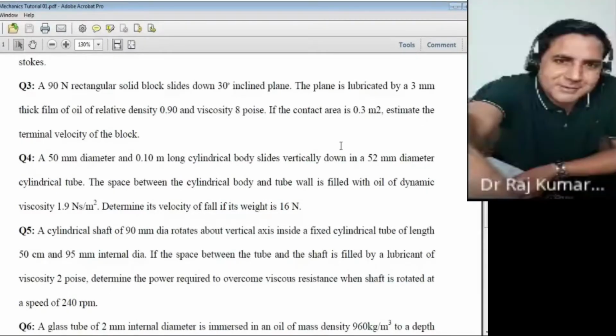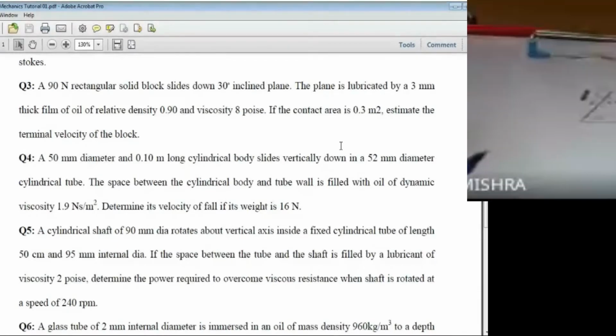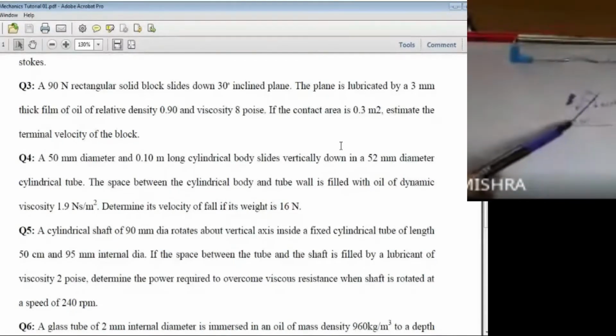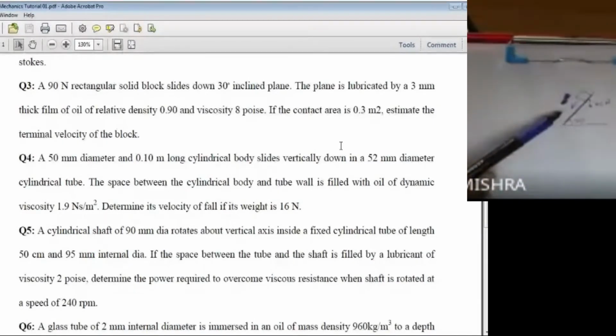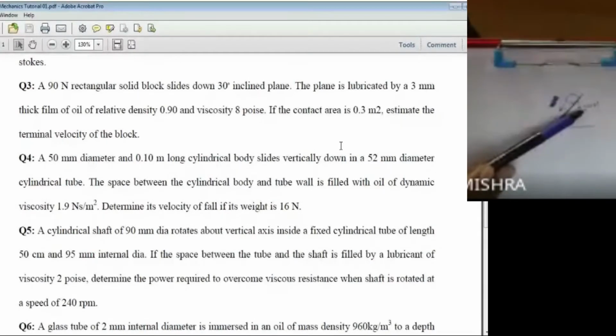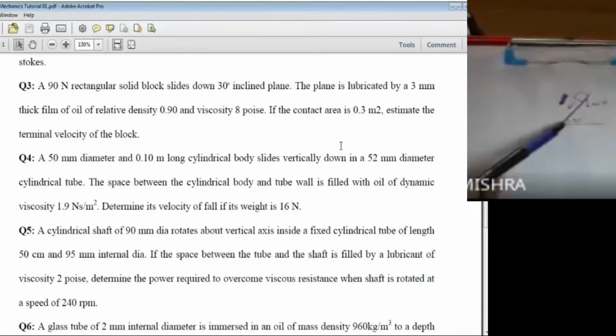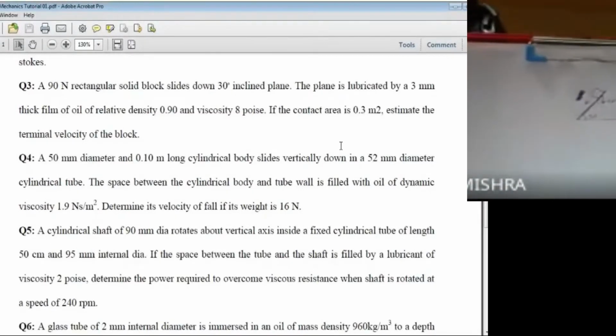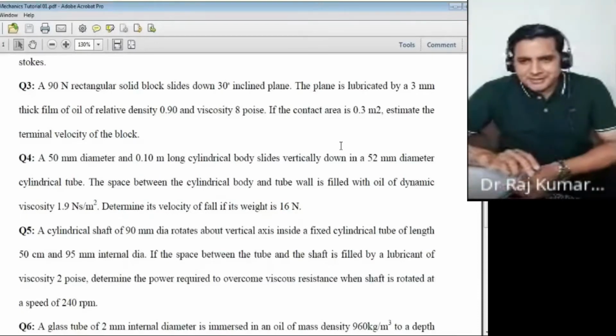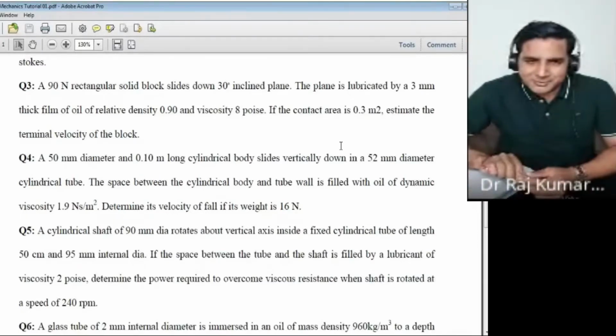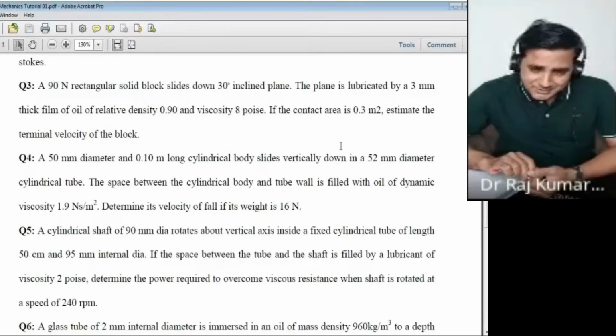Let's see what Shivam has shown. Sir, this is the oil film. I have darkened the line. Yes, showing the oil film. This is the direction of the motion. And this is the weight, which is given as 90 Newton. Fine. And this is the angle of inclination. Correct. So angle of inclination, for your kind information, do you take it this way?